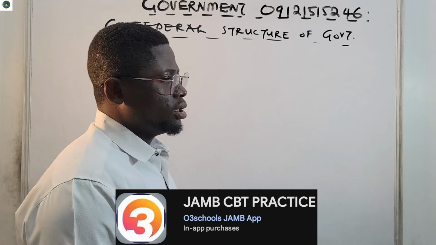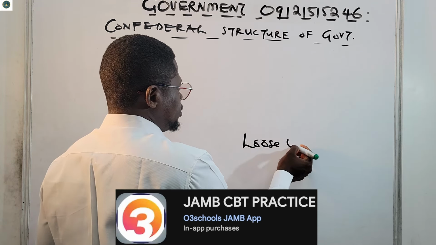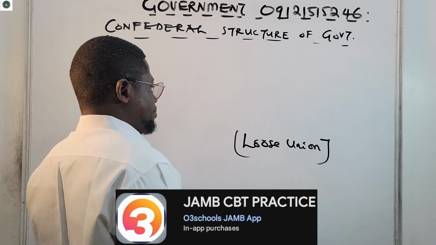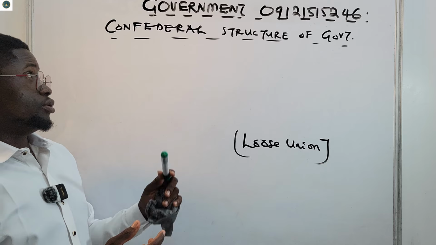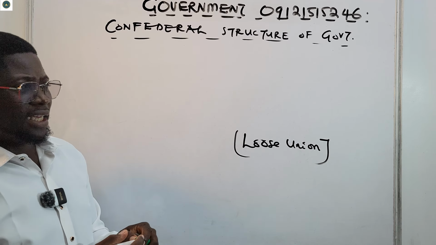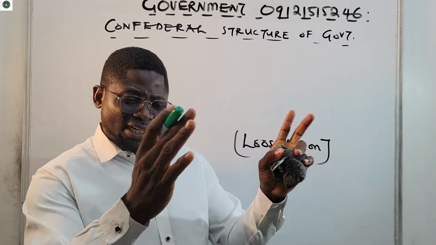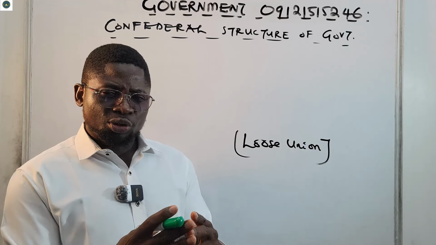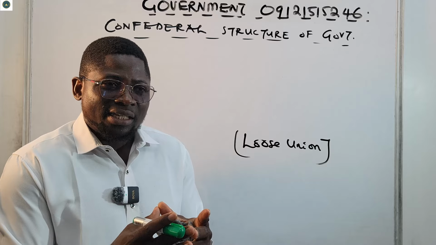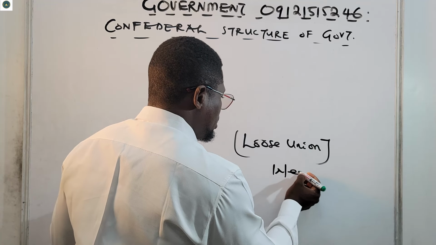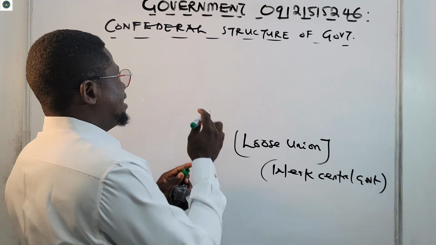So, confederal structure of government. Now we're going to talk about something called a loose union. It's a political term, and we're going to use it as it relates to the confederal structure of government. In a confederal structure, many independent states come together and form a loose union. They form a weak central government. This is what happens in a confederal structure of government.